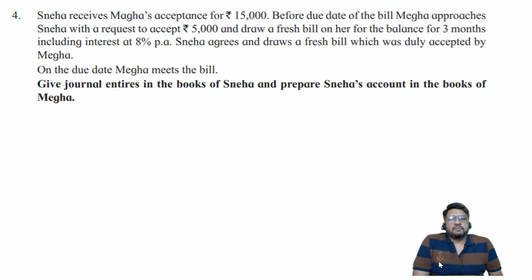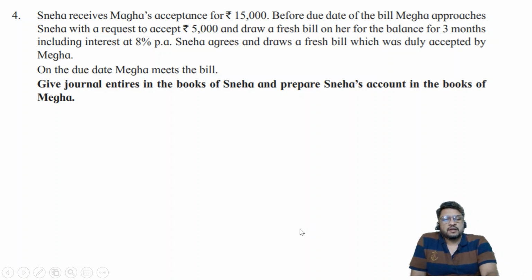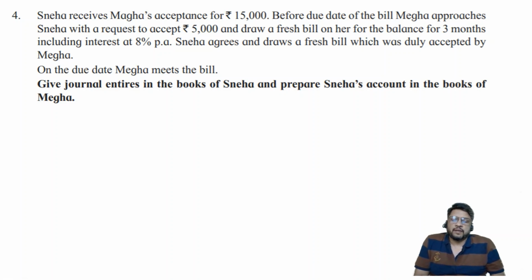Sneha receives Megha's acceptance for rupees 15,000. So Sneha receives Megha's acceptance. Who accepted? Megha accepted. If that is the case, Megha is a drawee and Sneha is a drawer for rupees 15,000. Again, here also you can see that they have not spoken anything about sale or purchase transaction. Directly the problem starts with the transaction of bills receivable. It means there must be opening balance in the ledger account. For journal there is no need of any opening balance. Journal doesn't depend upon balances, so that is totally different thing. But yes, ledger account, that depends upon opening balances.